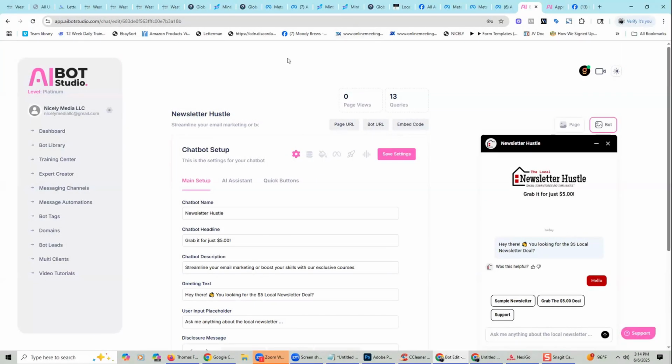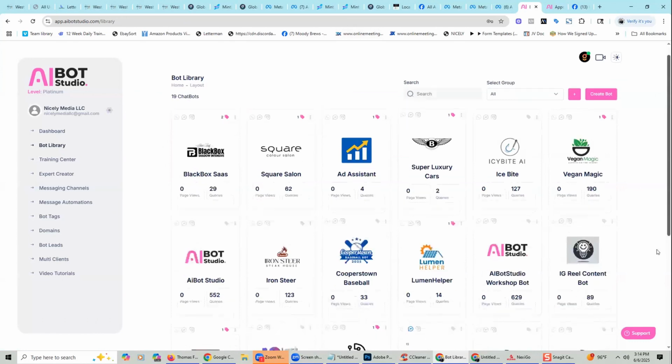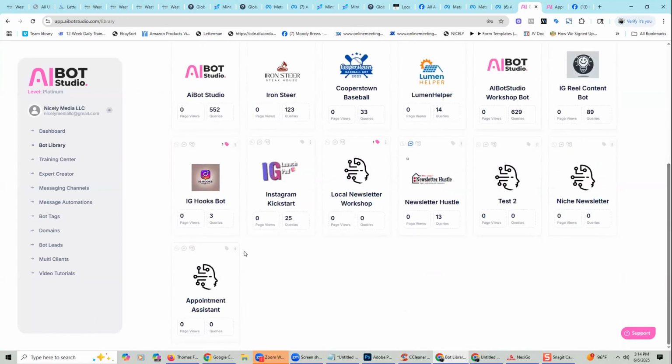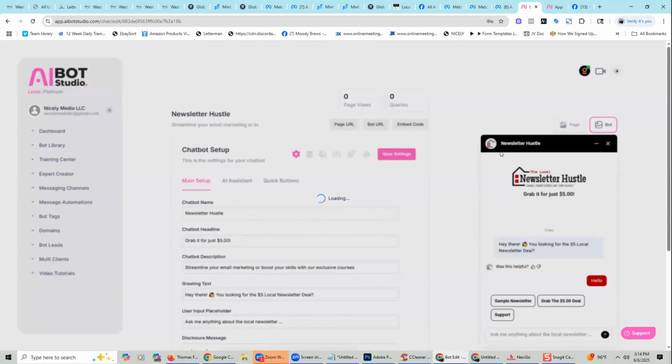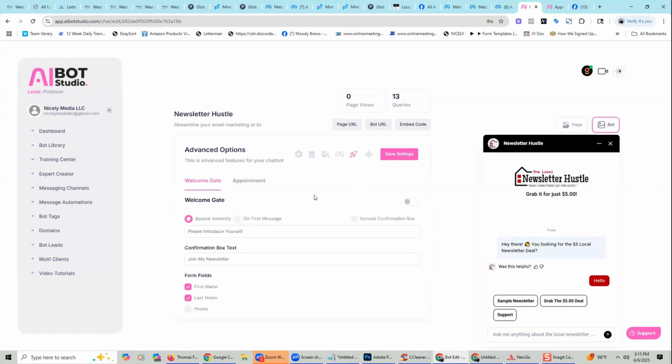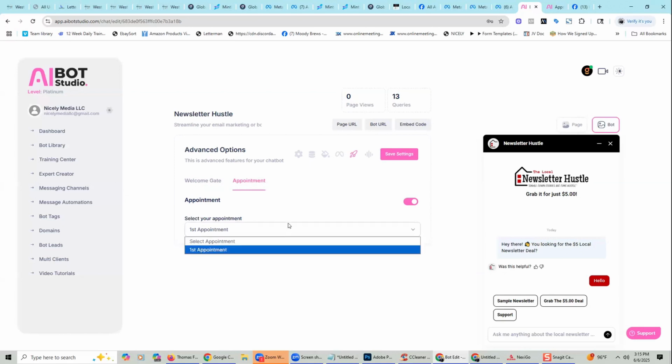The one thing that we'll probably see next week, if I come over here to the bot library, and if I wanted to edit Chatbot, you're also going to see we're going to kill this loading next week too. We know what's causing that. But if I click on this one here that says appointment, these are my appointments that I'm bringing in from GC. So I can choose my appointment and I can just flip a switch.